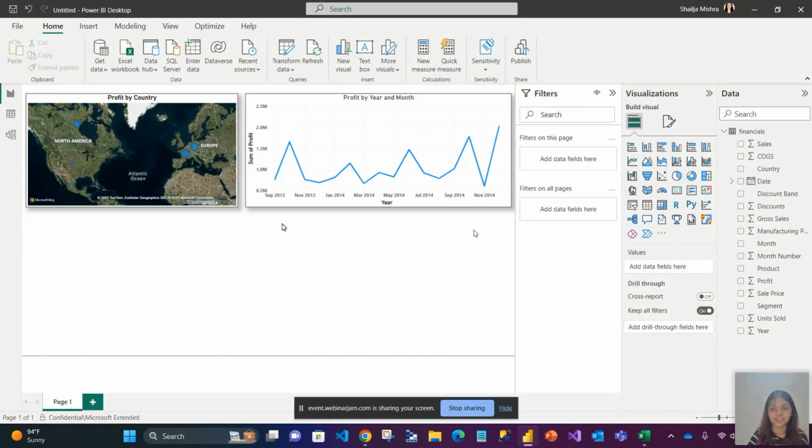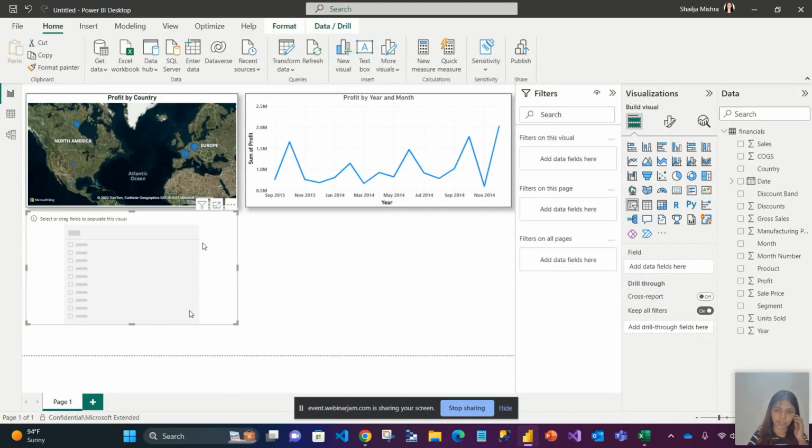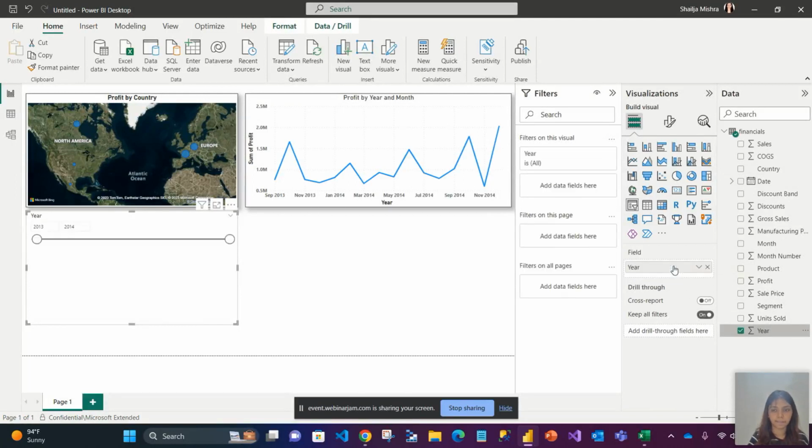Again, not a big issue. Here, if you see, there is an option called slicer. Okay, let me click on this. So a slicer has come in here. On the slicer field, I'll add year. There is a column called year. I'll drag it here. Now, if you see, it has picked in all the distinct values, 2013 and 2014.